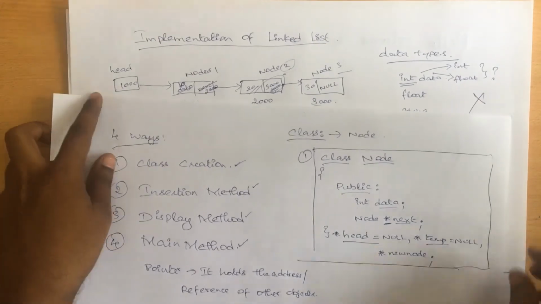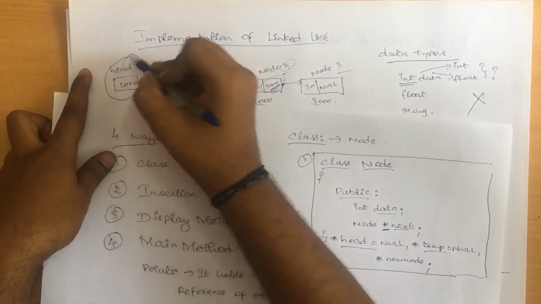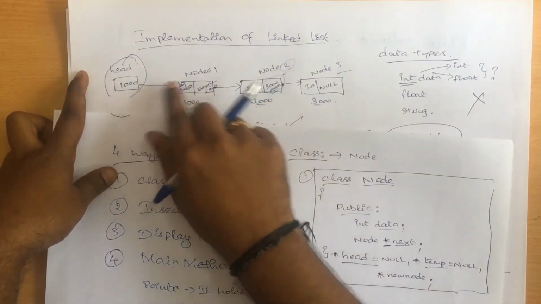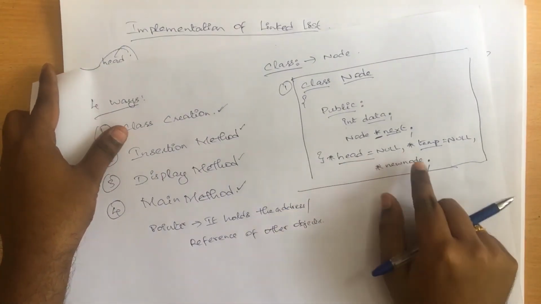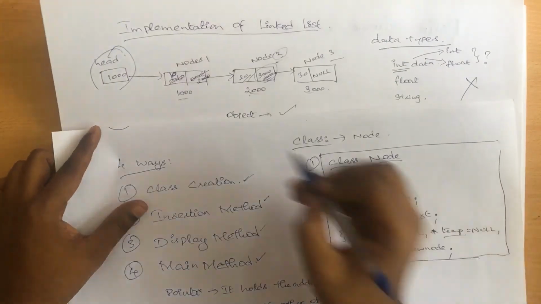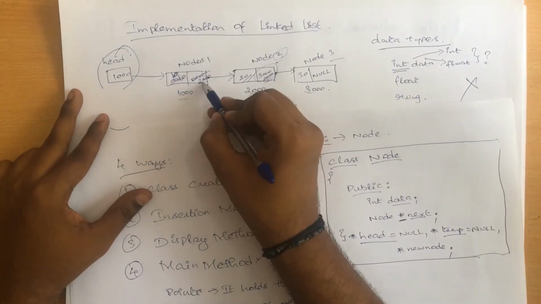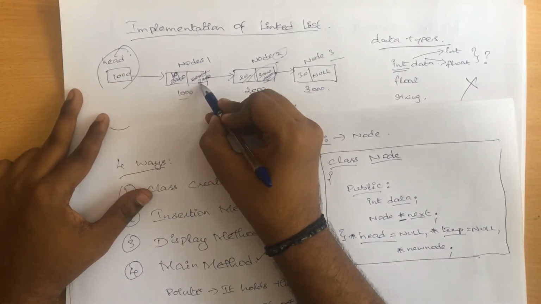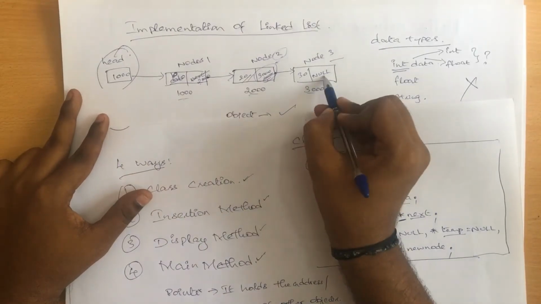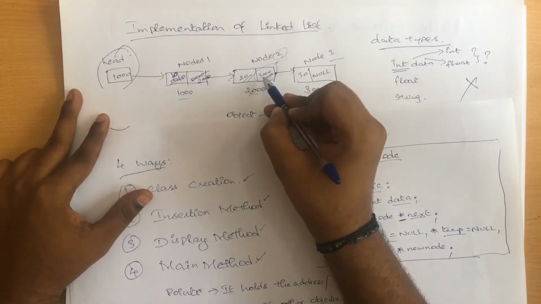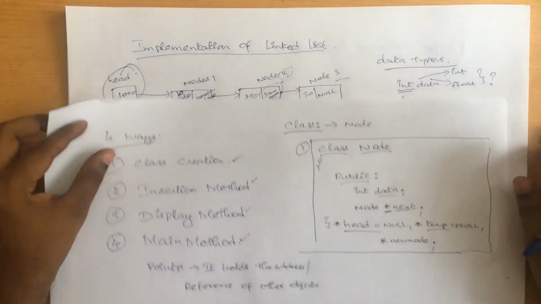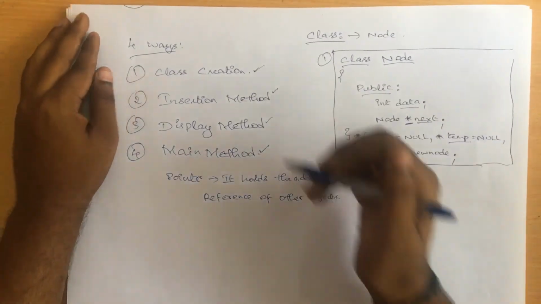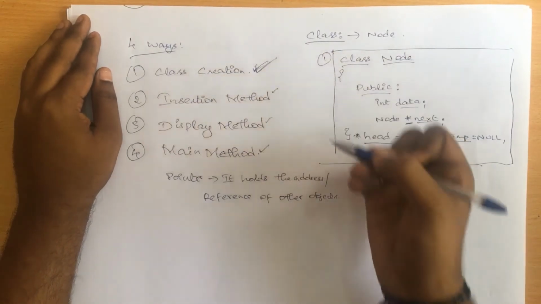And the second thing is we have head, right? This is nothing but the pointer which needs to hold the first node's address. That is why we have created a head variable over here. And what about this temp? Temp is nothing but, in 1000 I need to store the new node's address, so that should be 2000. Then again in 2000 I need to store the new node's address, so that should be 3000. For this iteration process we are going to use a variable called temp. So now we are completely done with the first process.